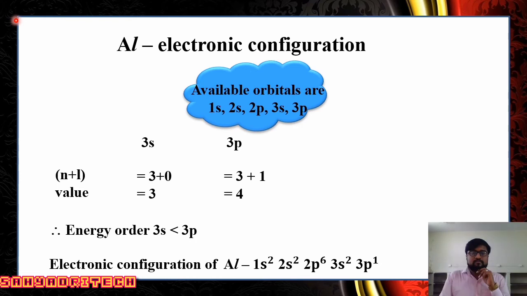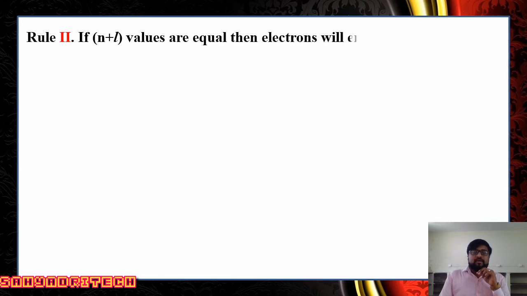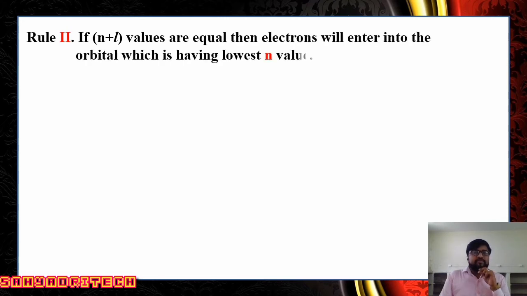Well, we'll go for the second rule. Say there is a case where we have the possibility of getting the same n plus l value for different orbitals. What does rule number 2 say?